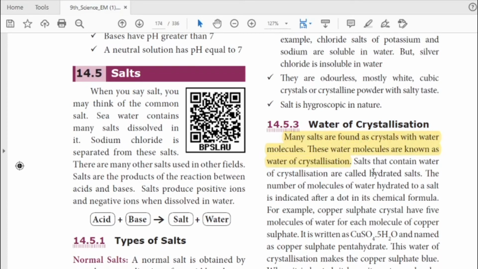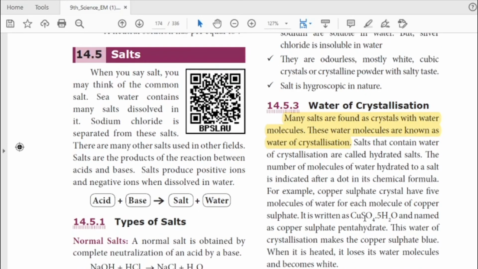It is a 2-mark question. The salts that contain water of crystallization are called hydrated salts. Underline it. We discussed the example of copper sulfate crystal. How many molecules of water does it have? Five molecules, so it is known as copper sulfate pentahydrate.